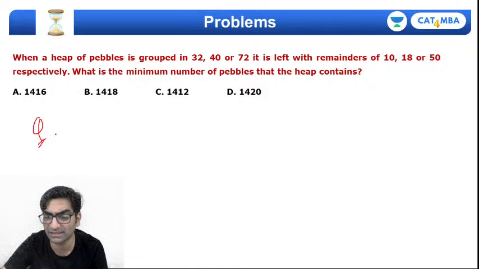So the question that he is asking me is that the LCM of two numbers is 84 and HCF of the same two numbers is 21.